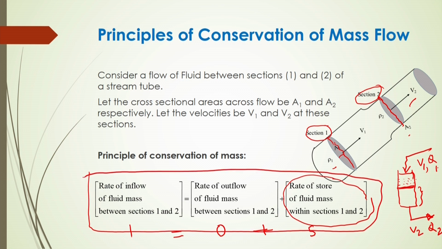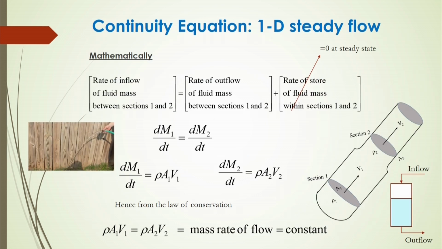The rate of inflow of fluid mass between sections 1 and 2 will be equal to the rate of outflow of fluid mass between sections 1 and 2 plus the rate of storage of fluid mass within sections 1 and 2. Now, if there is no storage of liquid inside the tank or in a conduit, then you can say that it is steady state operation. With respect to time, there will be no storage of liquid inside the tank. So, it will be steady state, and only the inflow and outflow will be the same. This is called the continuity equation.